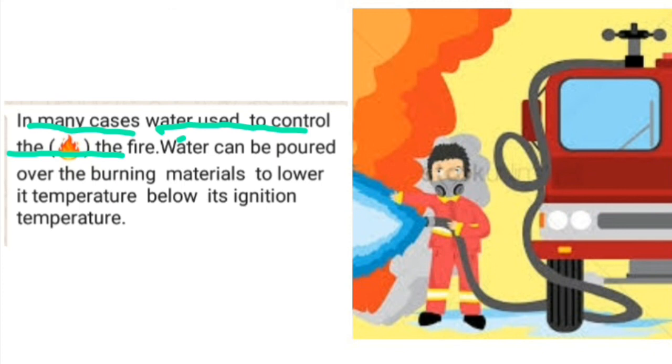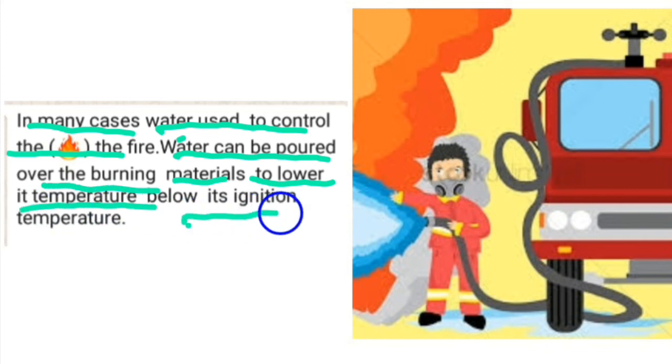Why do we use water? Water can be poured over the burning materials to lower their temperature below the ignition temperature. That means water works to bring the temperature down below its ignition temperature.